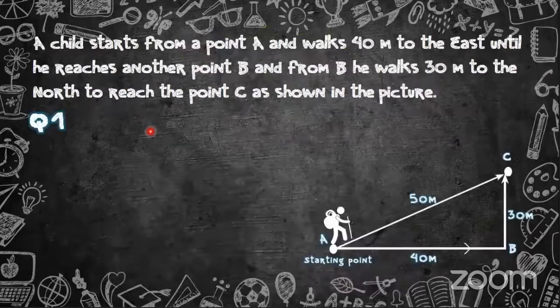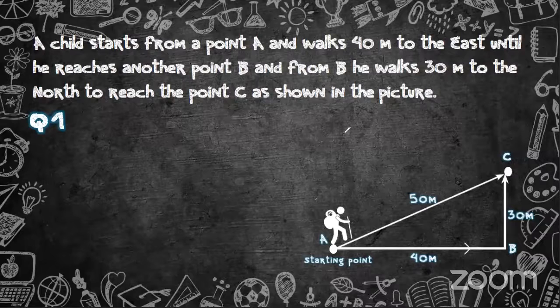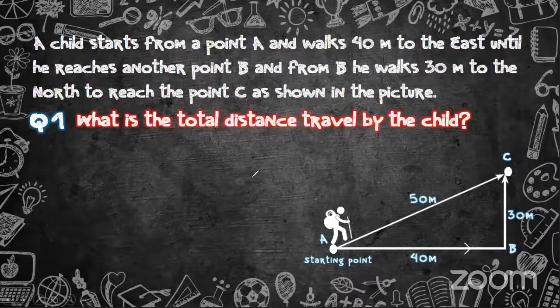Here is a question for you to answer, to see whether you have understood the difference between distance and displacement. A child starts from point A and walks 40 meters to the east until he reaches another point B, and from point B he walks 30 meters to the north to reach the point C as shown in the picture, right? So what is the total distance traveled by the child? Now you can answer.